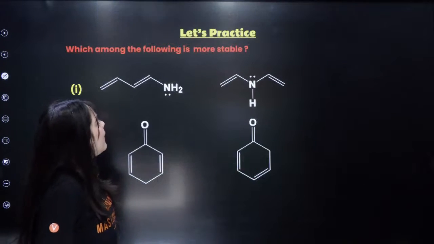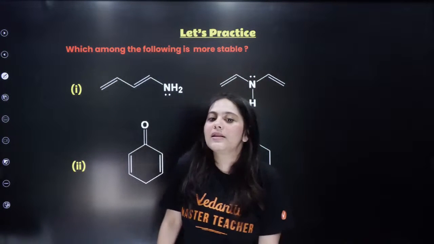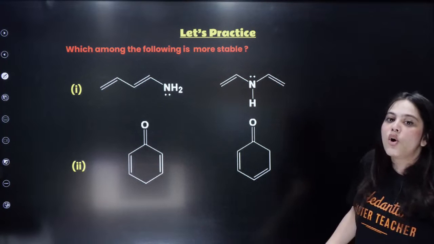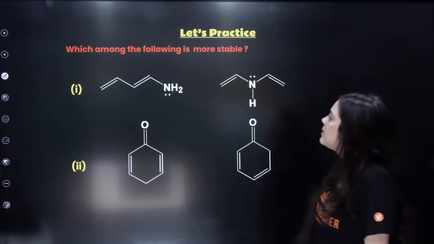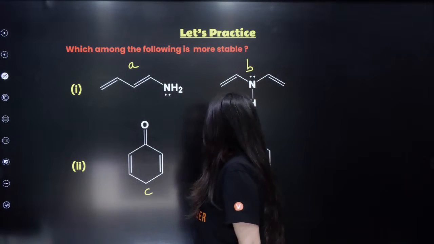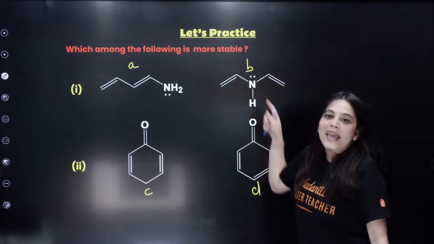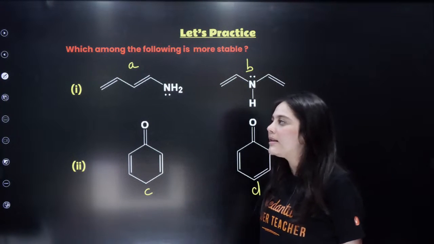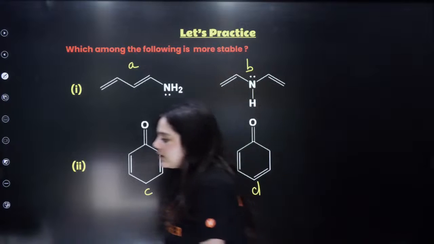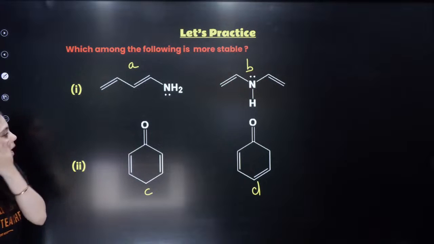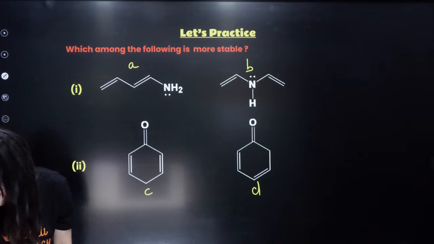Okay? Let us see one example on our screen. Try to answer this question for me. Who can answer this question? Which among the following is the more stable compound? I'm labeling them A, B, C and D, right? Between A and B, which is stable? Between C and D, which one is stable? Again, 30 seconds to answer this on your screen.